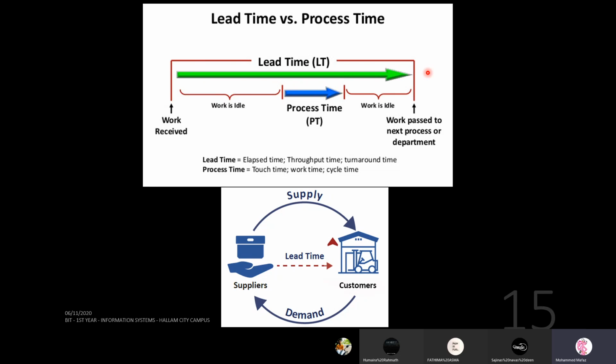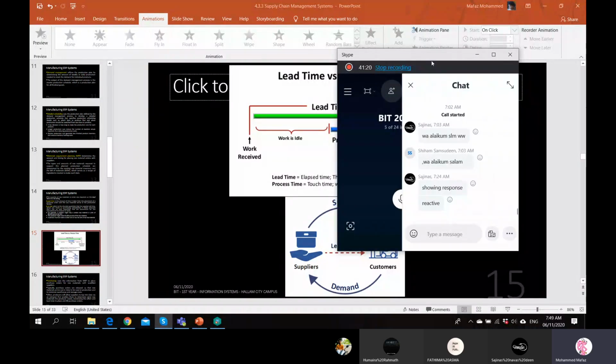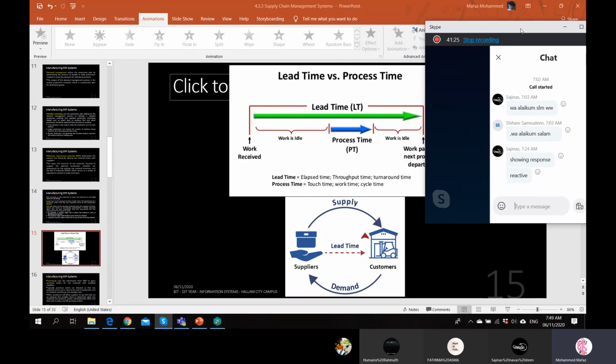So what should we try to achieve in the lead time? Should it be increased or decreased? What should be the objective? Should we have the lead time increased or decreased for a good company?